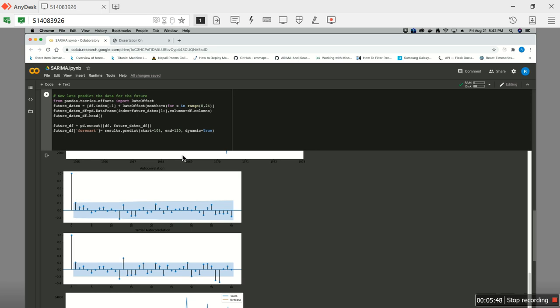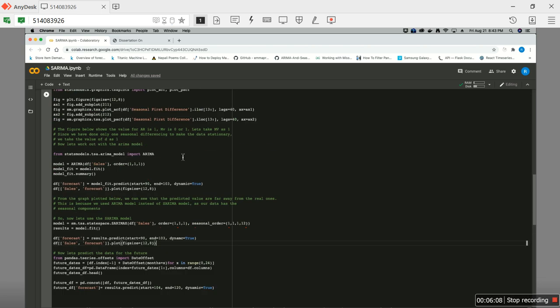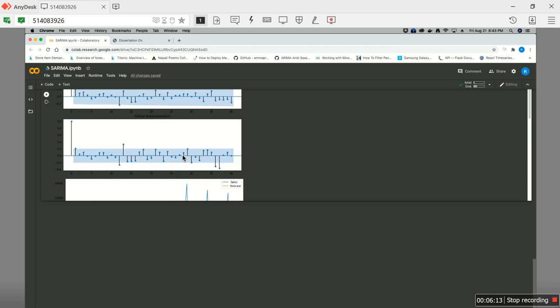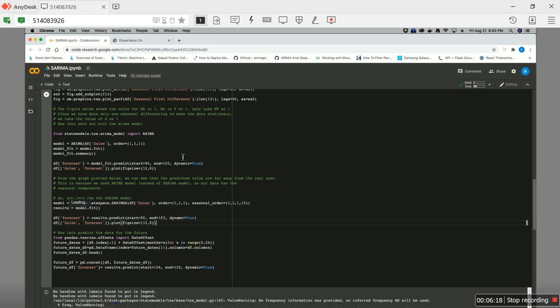Since we are using an ARIMA model, ARIMA is the auto-regressive integrated moving average model, and because of the seasonality present in our data, we use the SARIMA model, that is the seasonal auto-regressive integrated moving average model. So this model is used here. For that, we need to find out the value of auto-regression and moving average, so we plot these graphs, autocorrelation and partial autocorrelation. From them our seasonal differencing has been 1, and we find out that the values are 1 and 1.